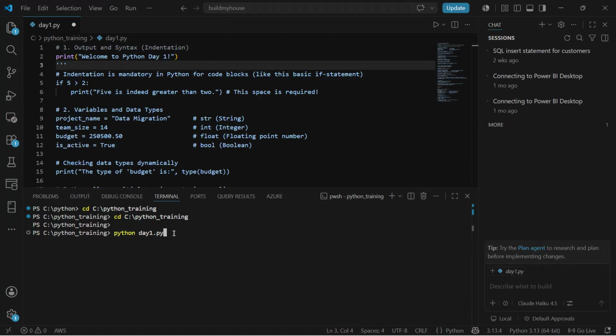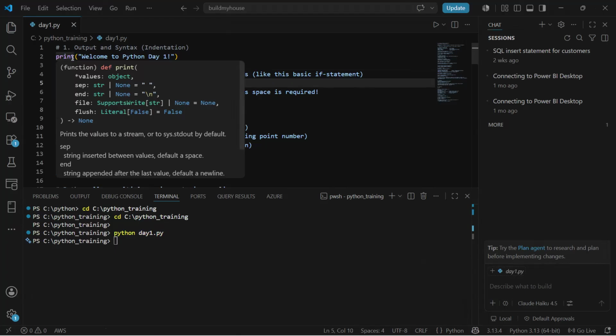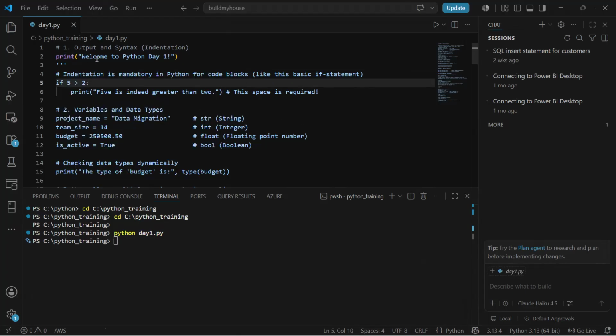Okay, so now if I go ahead and hit enter, I will be able to execute this. Okay, now so let me first save this particular file. Okay, now once I'm executing this, I should be able to print welcome to Python day 1. Okay, so let's go ahead and try that.